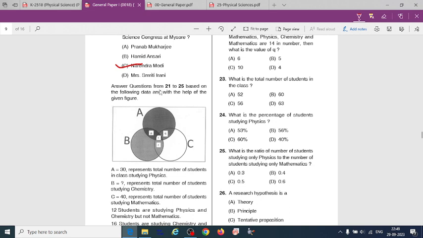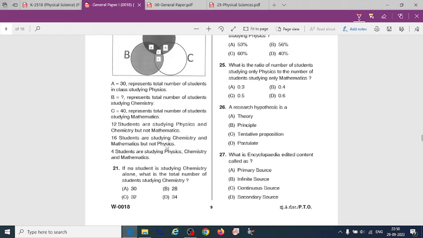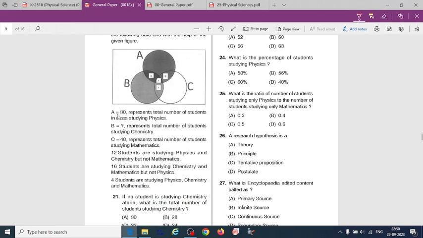So answer the questions from 21 to 25. 5 questions will be on the given data. Okay, by seeing the figure you have to get the answer for the 5 questions. Okay, you just read it. A equal to 30 represents total number of students in a class studying physics.